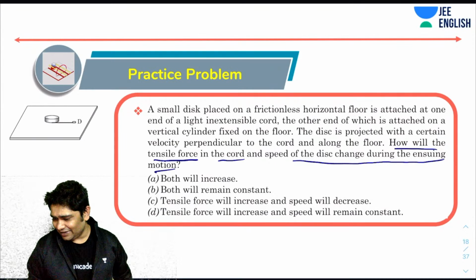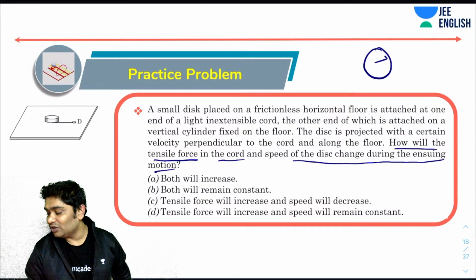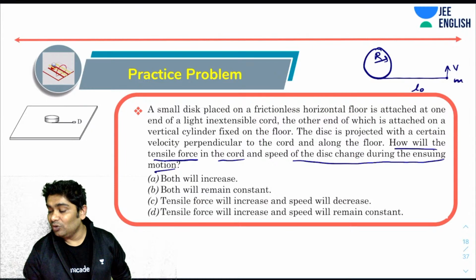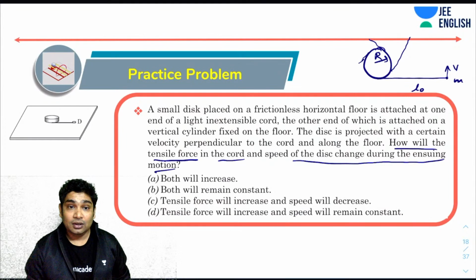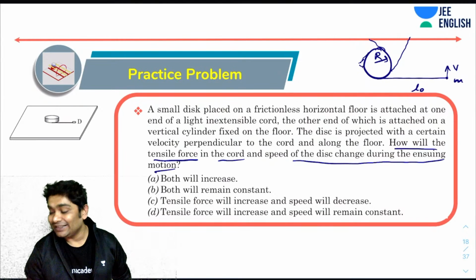If I remember that correctly, the radius was given and the length of the cord was given as L naught, and you were told that this is mass m, given a velocity v like this, and the cylinder is fixed, of course. So when it moves, this is what will happen. This will keep wrapping up, and because of this, the length of the cord will keep shortening. In some time, this will end up hitting the cylinder.